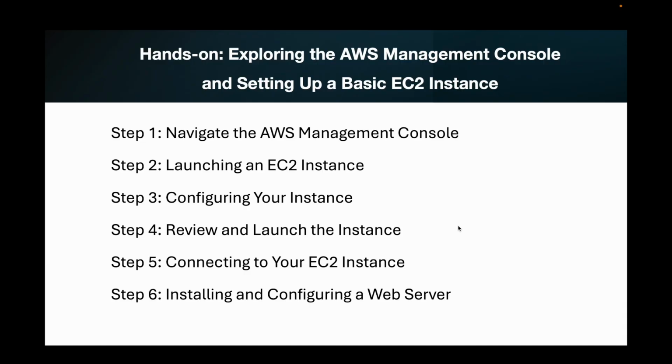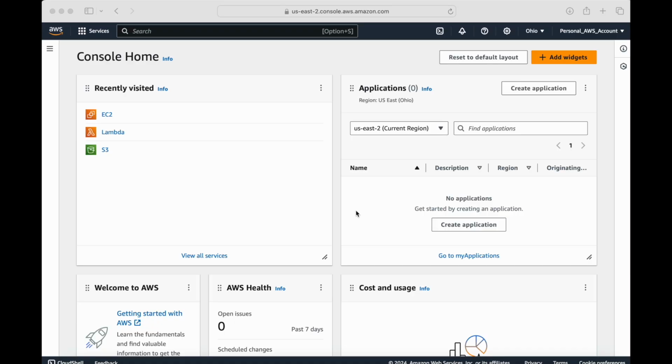Let's get started. Let's start with our hands-on experience, where we will explore the AWS Management Console and deploy our first EC2 instance. So step 1 was to navigate to the AWS Management Console. And as soon as you log in, the thing that you see is called the AWS Management Console. This is the web-based interface where you can access and manage all your AWS services.